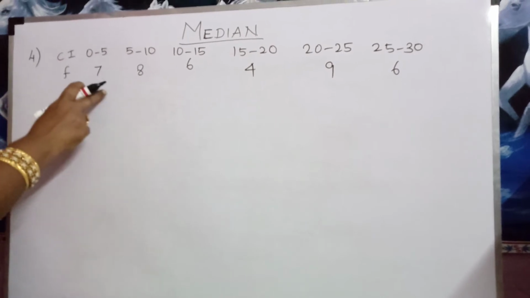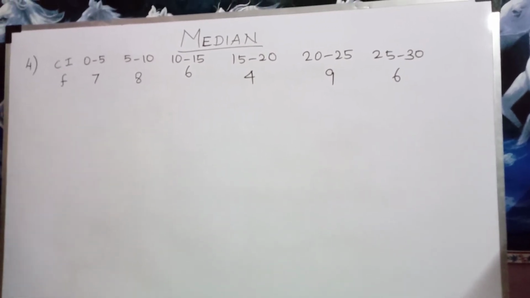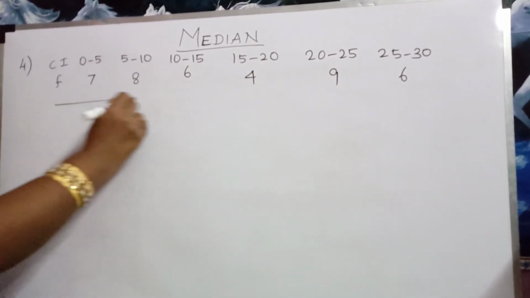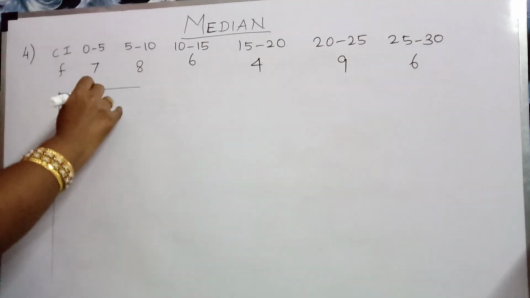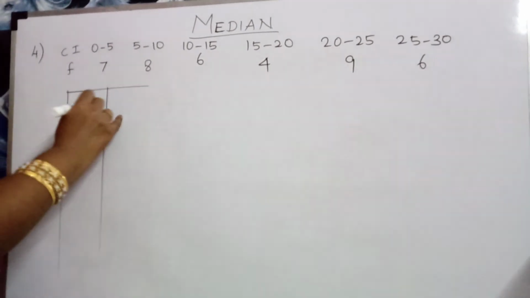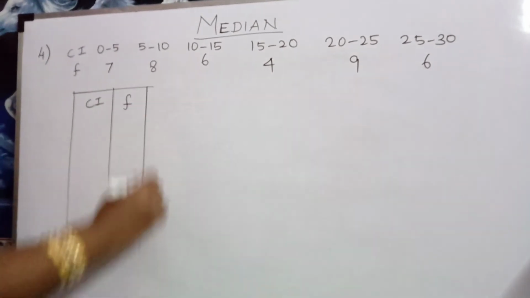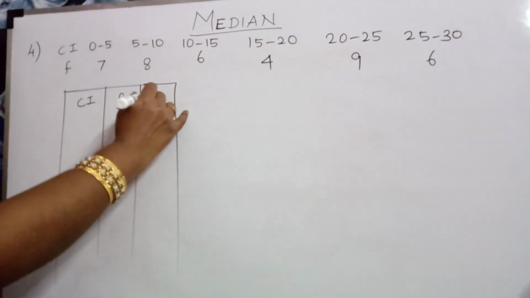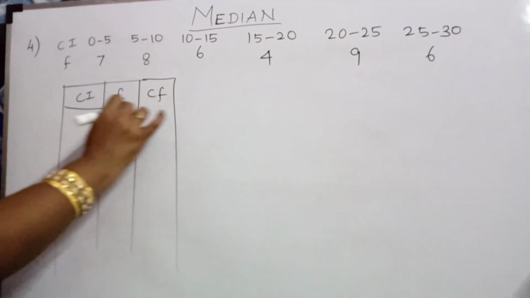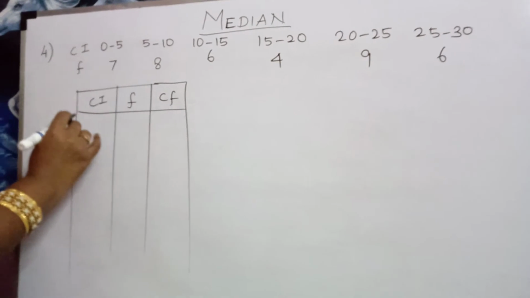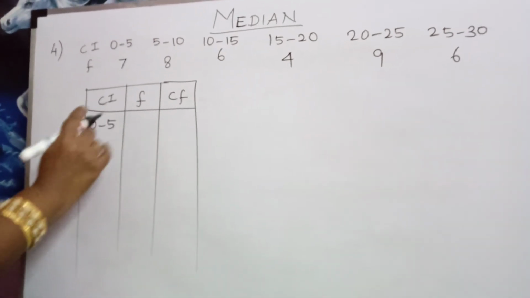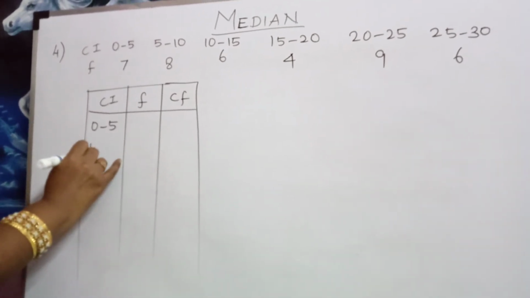This sum is the example for continuous data. Here we are going to form a table first. The first column is our class interval, the second column is our frequency, the third column is cumulative frequency. Okay, write the first number, 0 to 5. This is the first interval, the second one is 5 to 10.